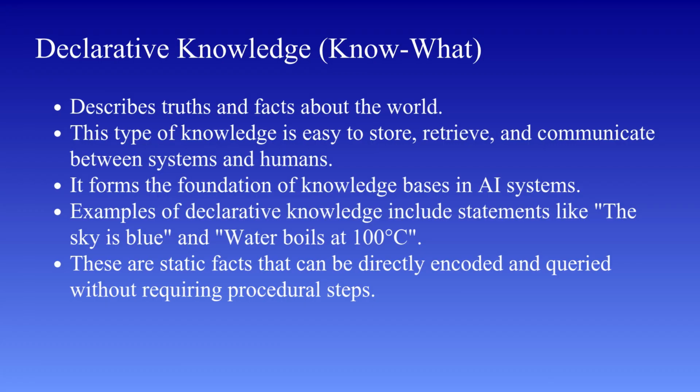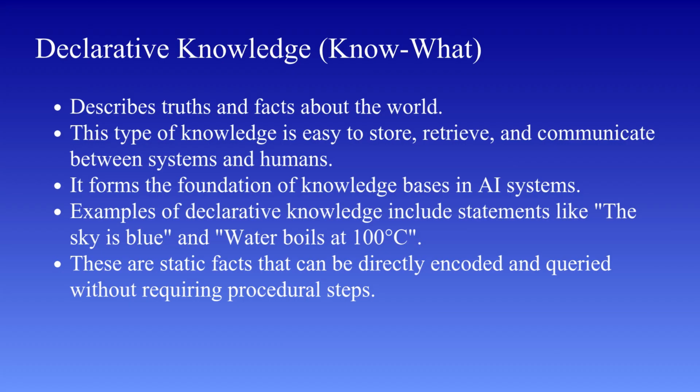Another important aspect is that declarative knowledge is easy to communicate. Humans naturally express knowledge in this form when we describe facts. So it becomes easier to transfer this knowledge from humans to machines. This is why many AI systems, especially early expert systems, relied heavily on declarative knowledge.